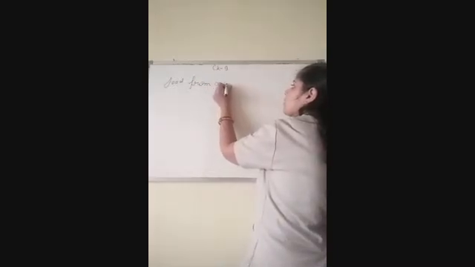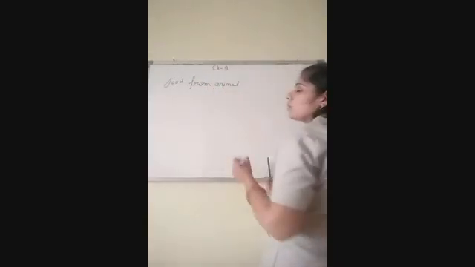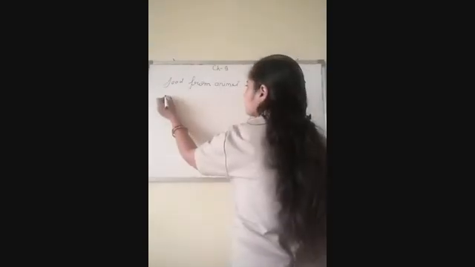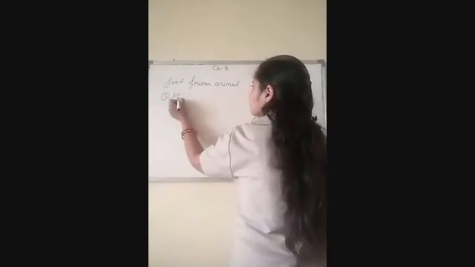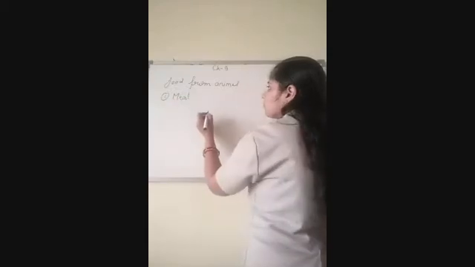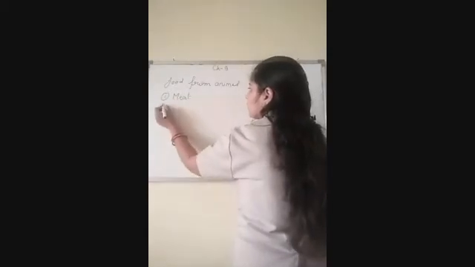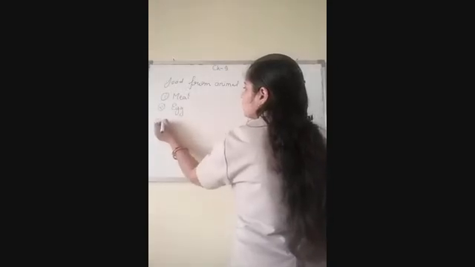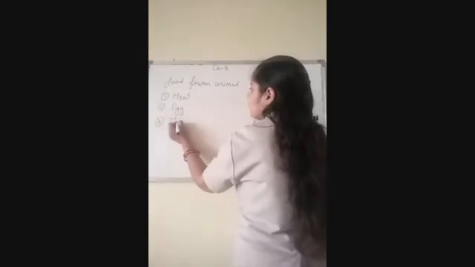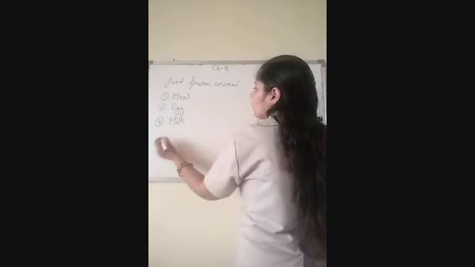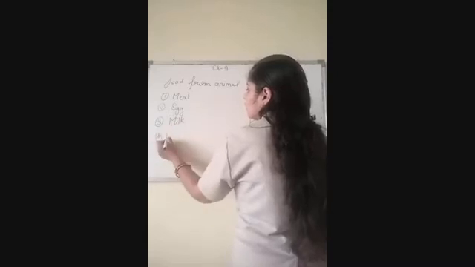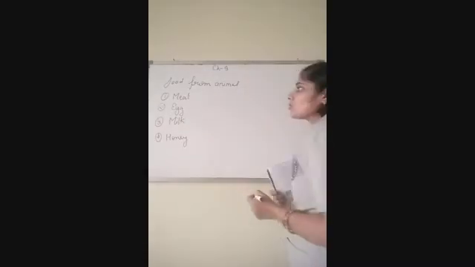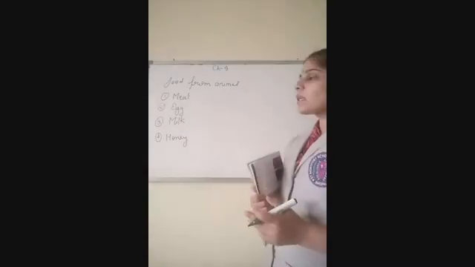animals. Okay, so what are the foods from animals? The first one is meat. Second one is egg. Third one, I have said, is milk. Fourth one, honey, and many more. So now these are obtained.